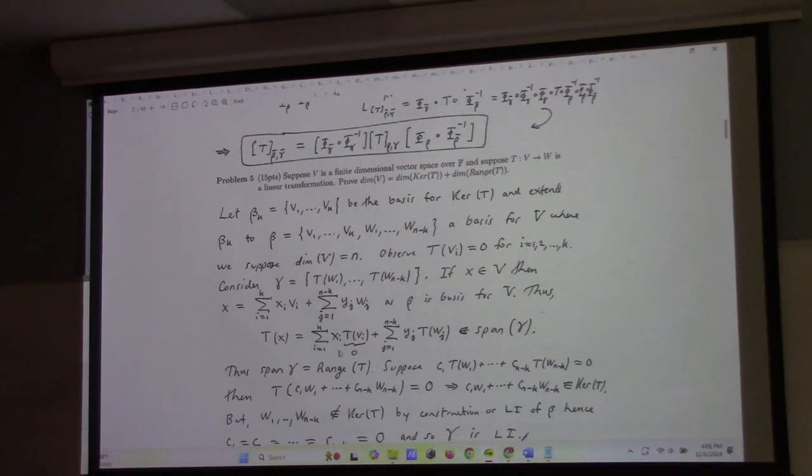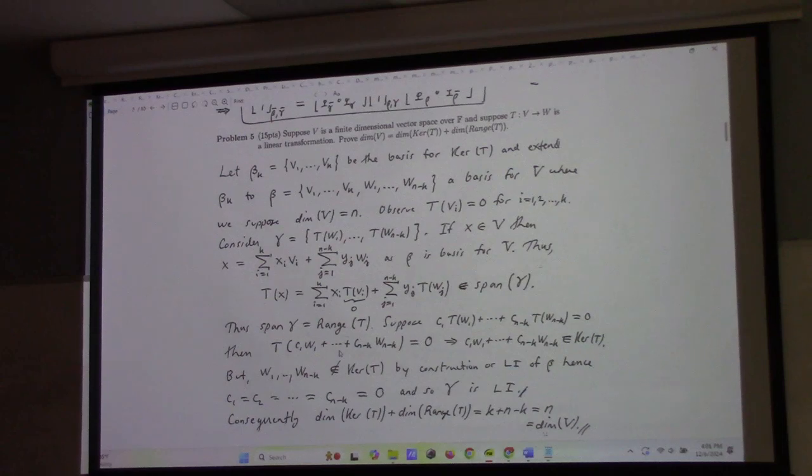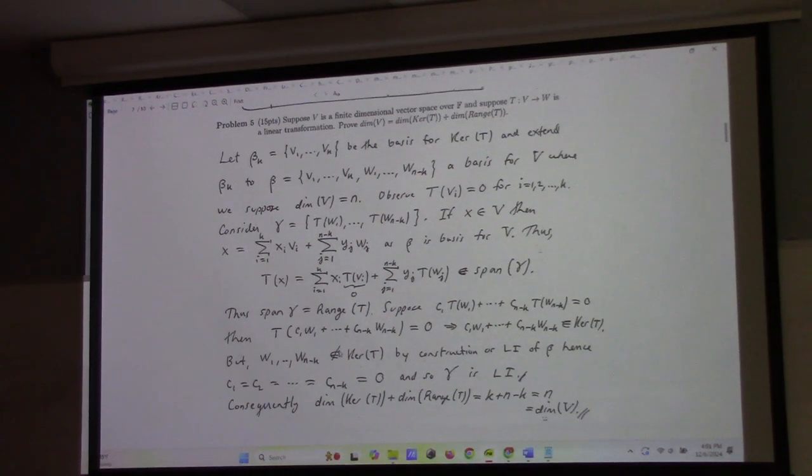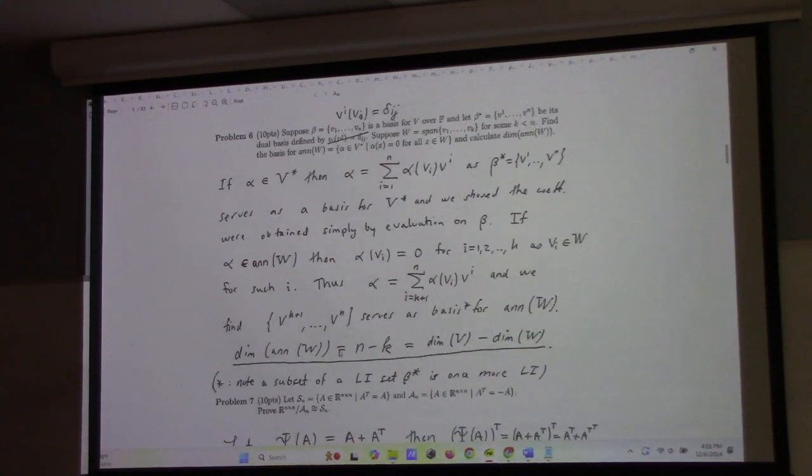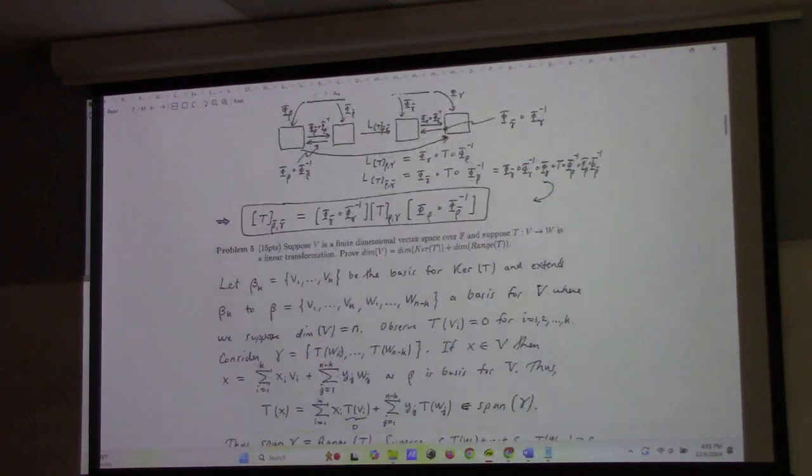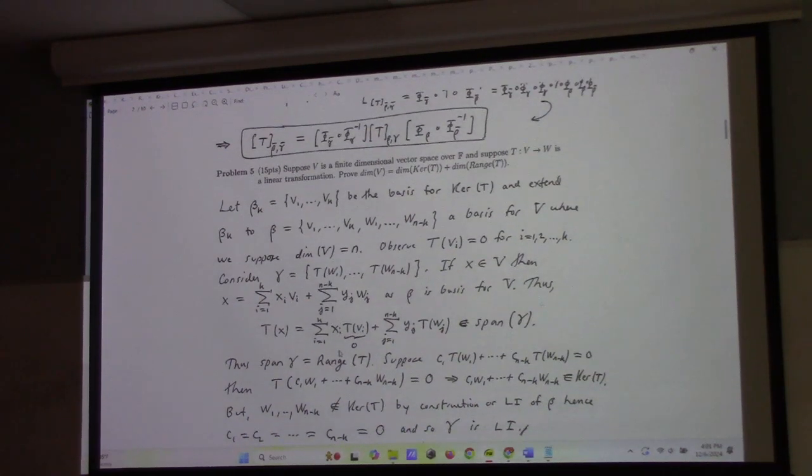So this was the rank nullity theorem, right? I think a lot of you got that. Some of you got that. That's just the same as the W, W perp problem from the last test. Like you think the rank nullity is like the W, W perp?